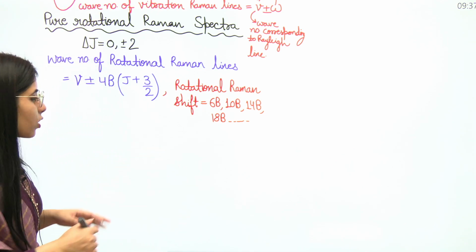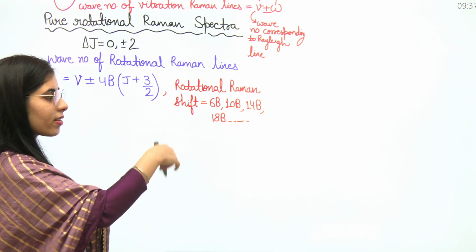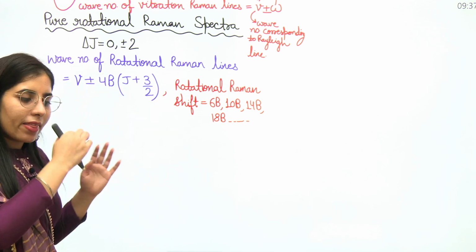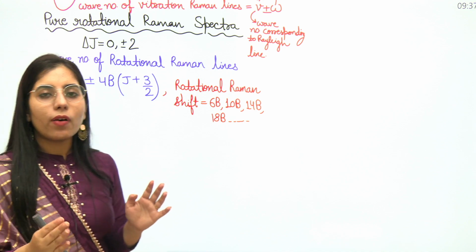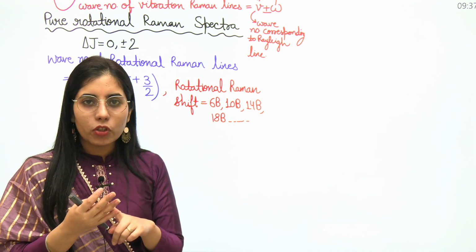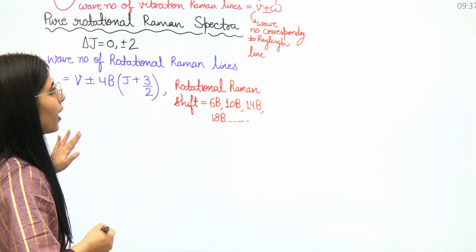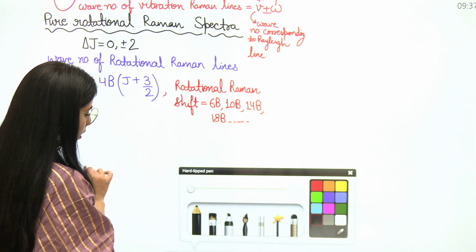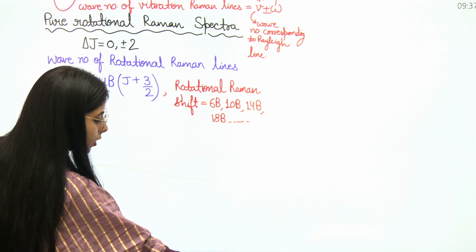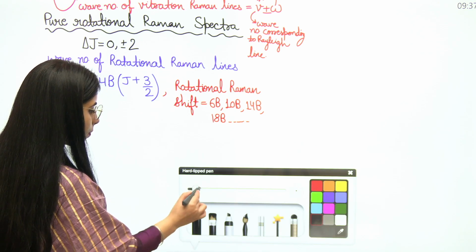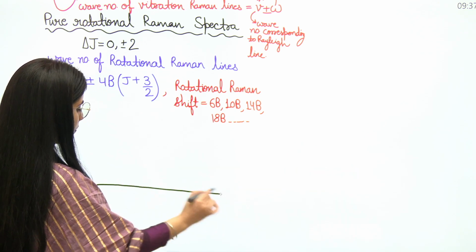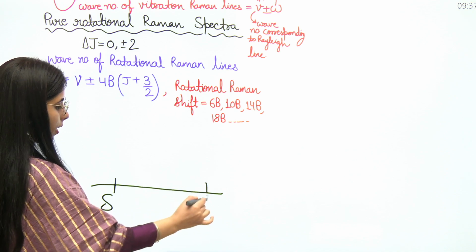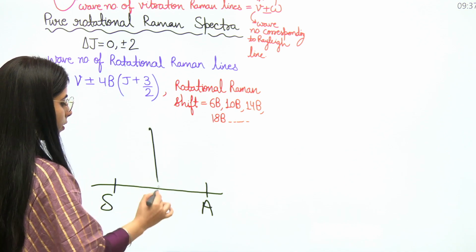Clear? Consider that at the center you will have the Rayleigh line, and on both sides you will have the Stokes and anti-Stokes lines. As I mentioned at the start, at the low frequency side you will have the Stokes line, here anti-Stokes, here Rayleigh.